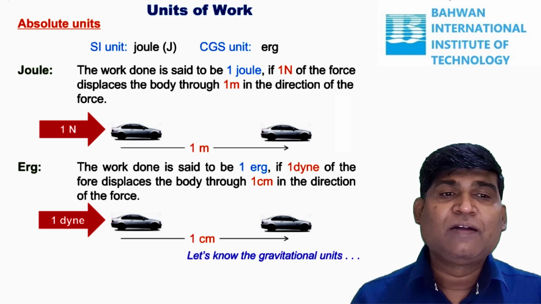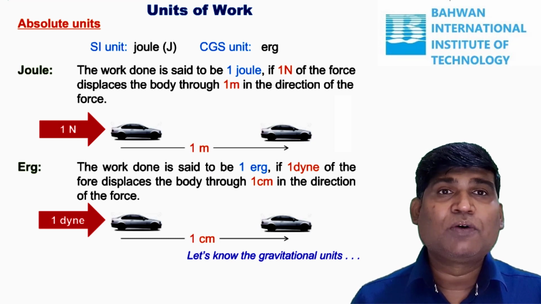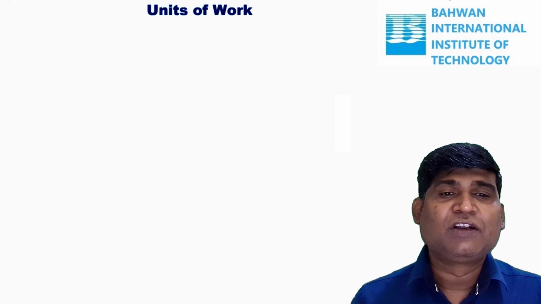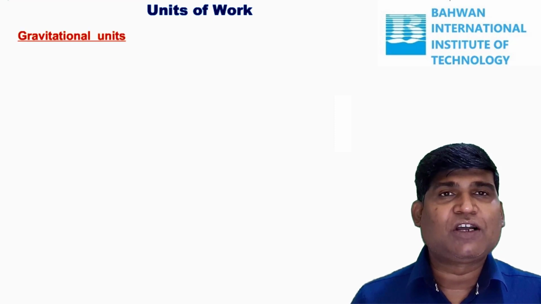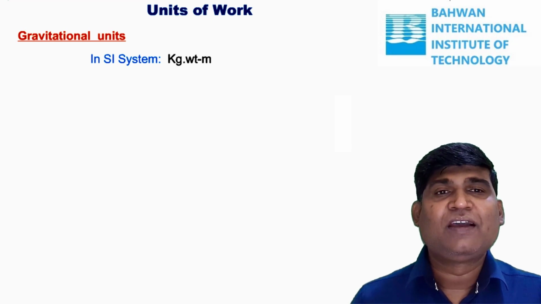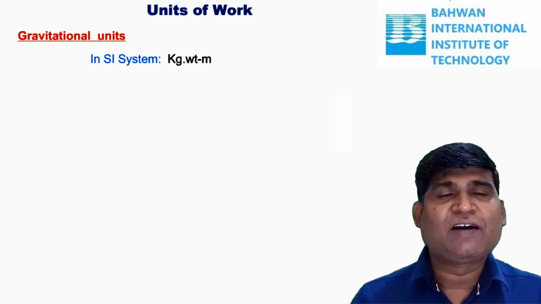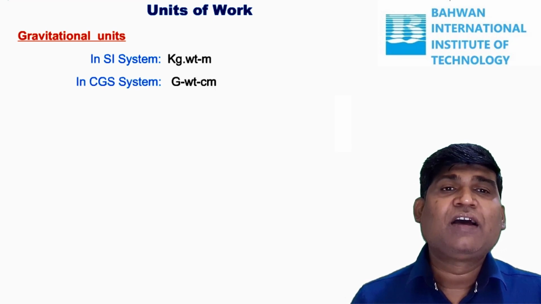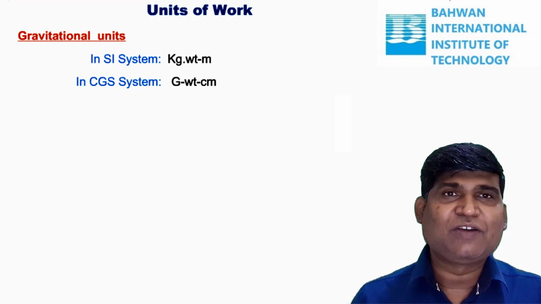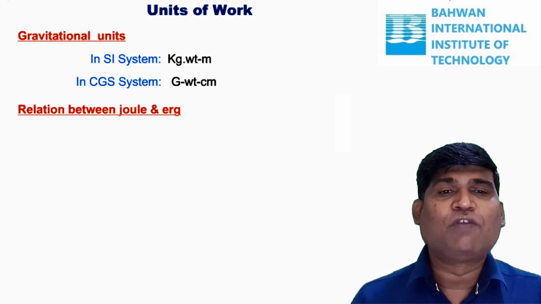Now we'll see what the gravitational units are. I explained about absolute units. Gravitational units are a little different. In the SI system, we use kg weight meter as the unit of work. In the same way, in the CGS system, gram weight centimeter is the unit of work.